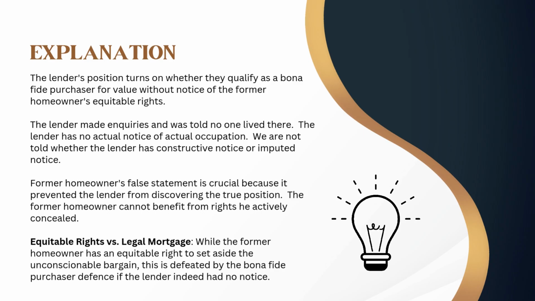former homeowner's equitable rights. The lender made inquiries and was told no one lived there. The lender has no actual notice of actual occupation. We are not told whether the lender has constructive notice or imputed notice. Former homeowner's false statement is crucial because it prevented the lender from discovering the true position. The former homeowner cannot benefit from rights he actively concealed.